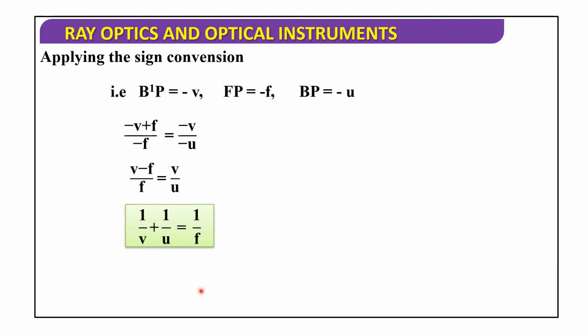Okay. So here v minus f by f is equal to v by u. So from this we are getting the mirror equation, that is 1 by v plus 1 by u is equal to 1 by f. Okay. Next, this relation is known as the mirror equation. So the mirror equation is 1 by v plus 1 by u is equal to 1 by f.